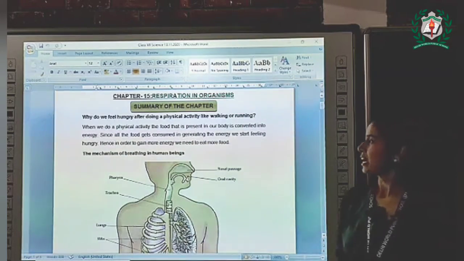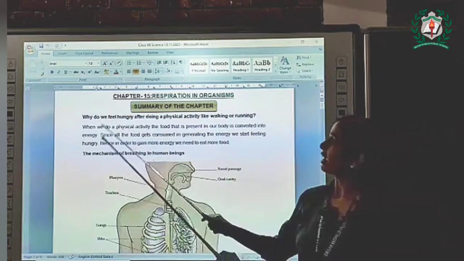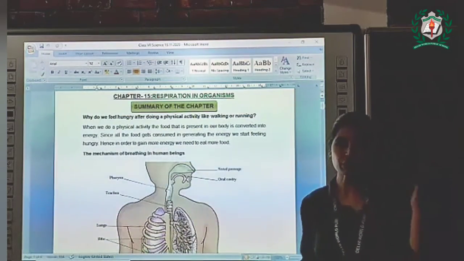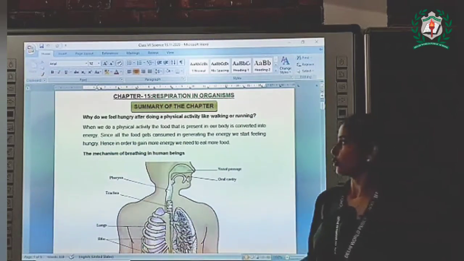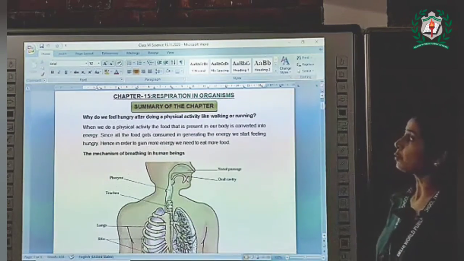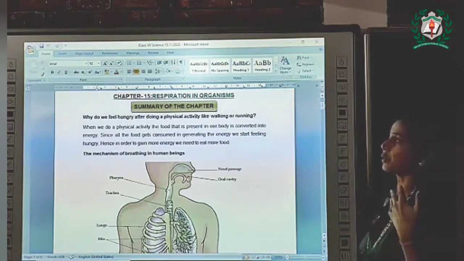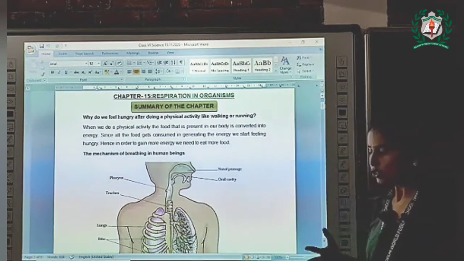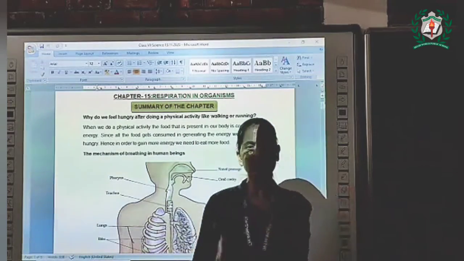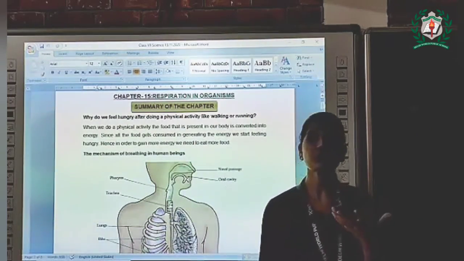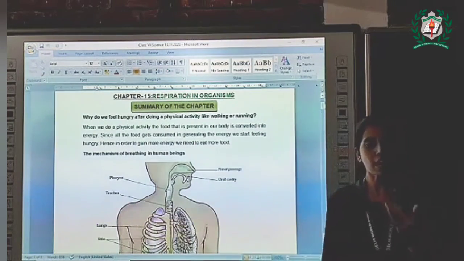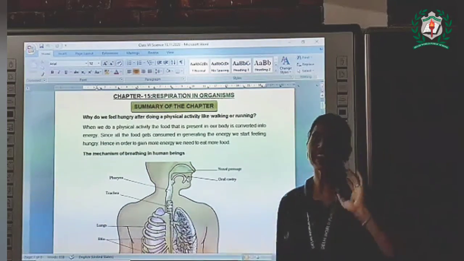Why do we feel hungry after doing a physical activity like walking or running? Have you ever thought of it? No? Okay. So first we'll study from this worksheet. When we do a physical activity, the food that is present in our body is converted into energy. The food which we take in changes into the energy which we use. We need to generate energy to do that exercise, so our food is consumed in doing that exercise.